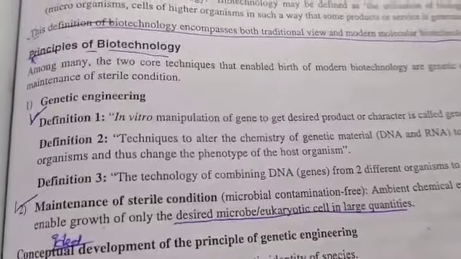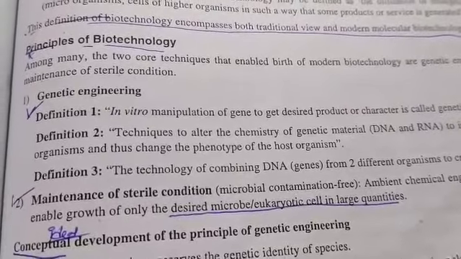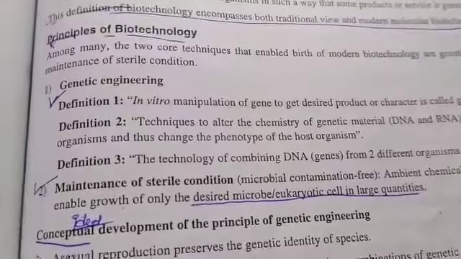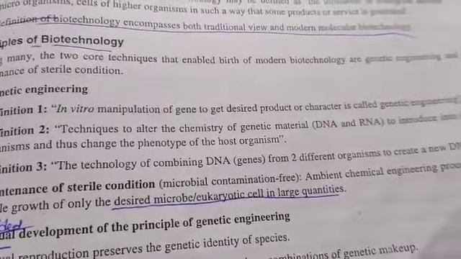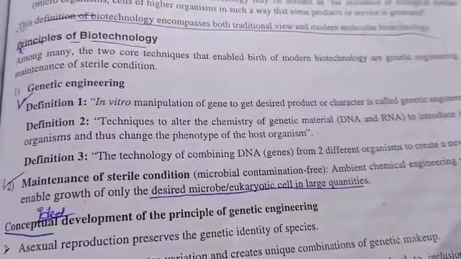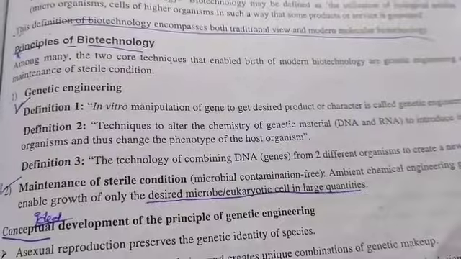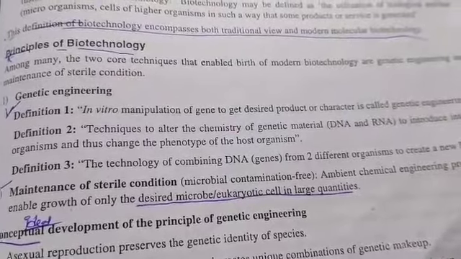If there is an attack, contamination will take place, so microbial contamination must be avoided. That is the maintenance of sterile conditions: a chemical engineering process to enable growth of only the desired microbe or eukaryotic cell in large quantities.